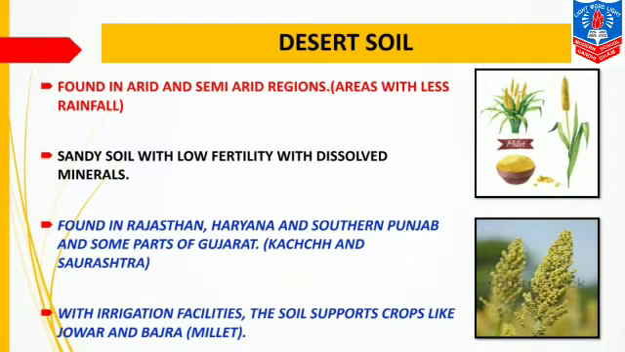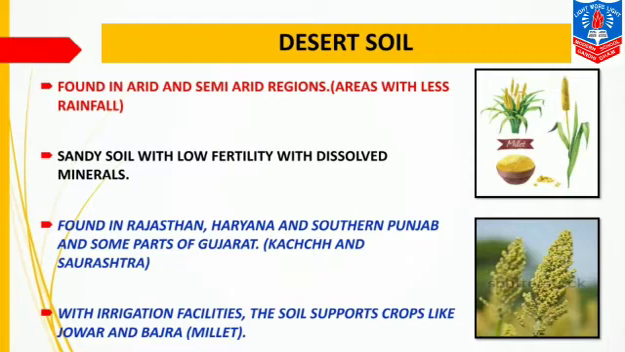Now this type of soil is sandy and has saline contents in it and a deficiency of some biotic elements. Because of being sandy, it is less fertile. The third point is that it is found in Rajasthan, Haryana, southern Punjab and some parts of Gujarat. In Gujarat you will find it in Kutch and Saurashtra.